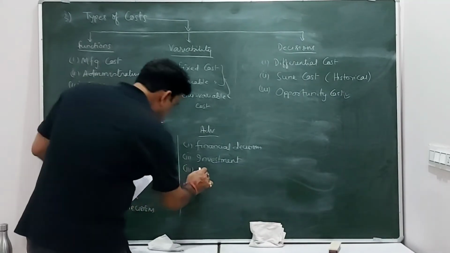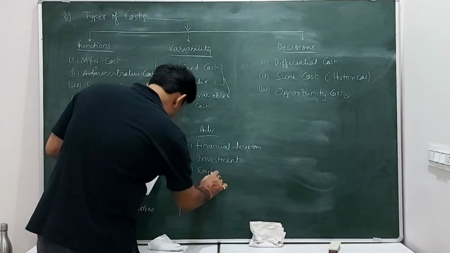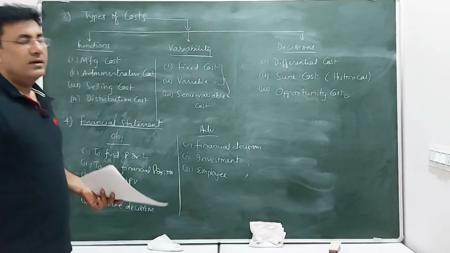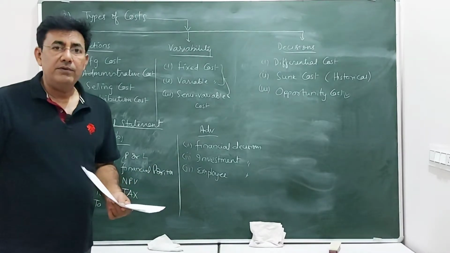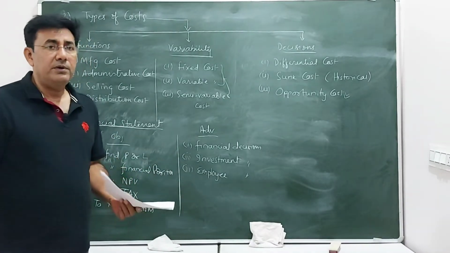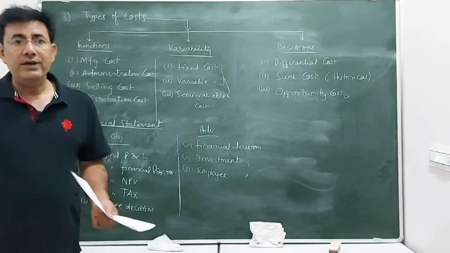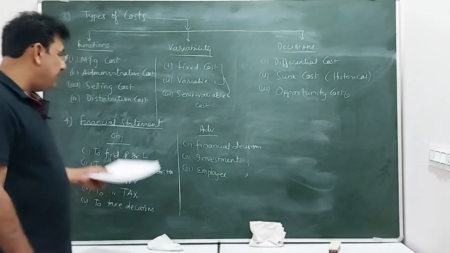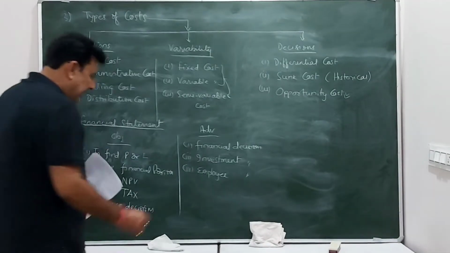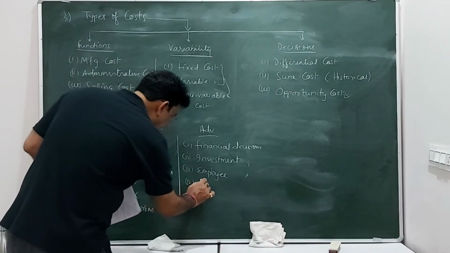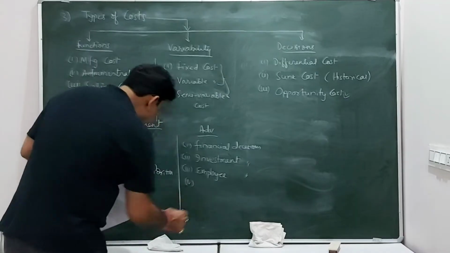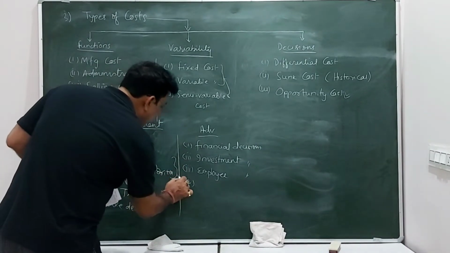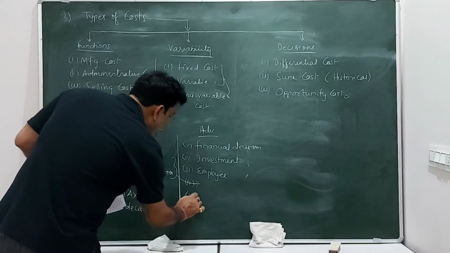Then employee decision we can take, how much employees are required for a particular work, whether we will reduce the number of employees or we have to increase the number of employees. So while taking this employees decision, you need financial statements. And again, to know the financial strength, that is this one, these two. So these two can be written here.